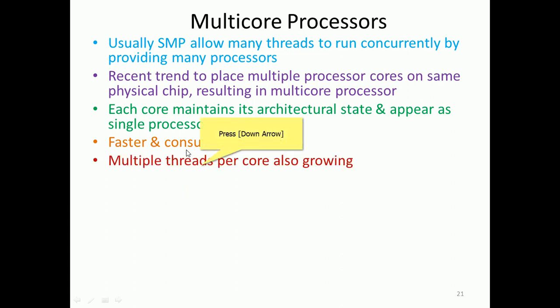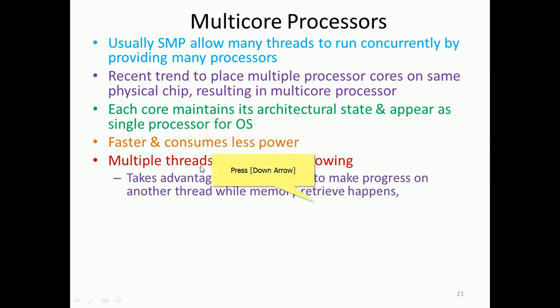Multiple threads per core are also growing, right. Each core will entertain more threads, taking advantage of the memory stall. In a memory stall, a particular thread keeps waiting for memory that may not be available, or for another resource that another process is not releasing.